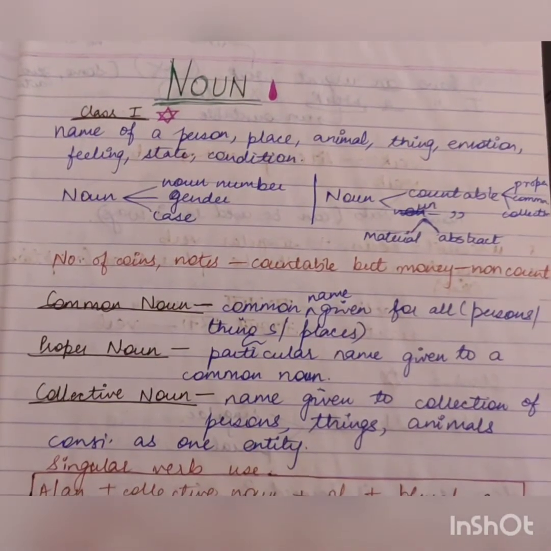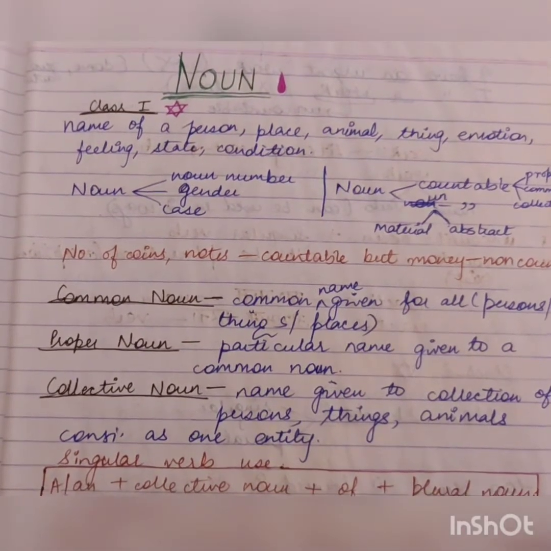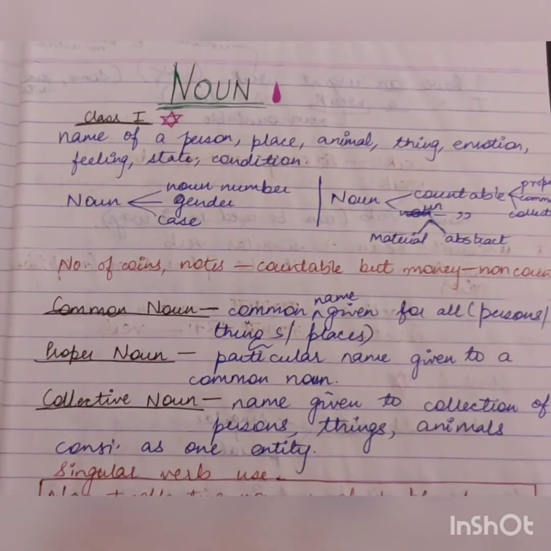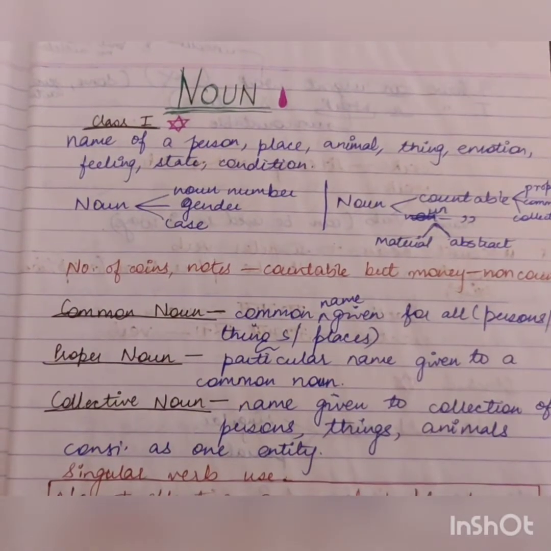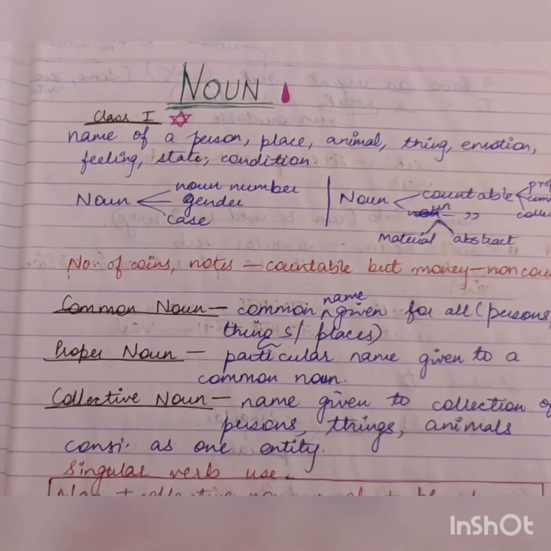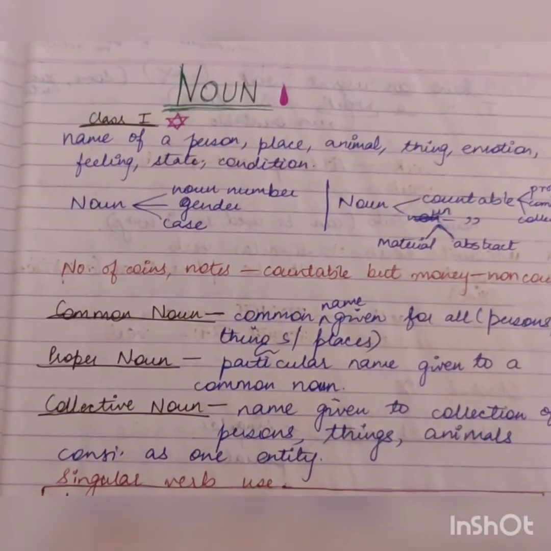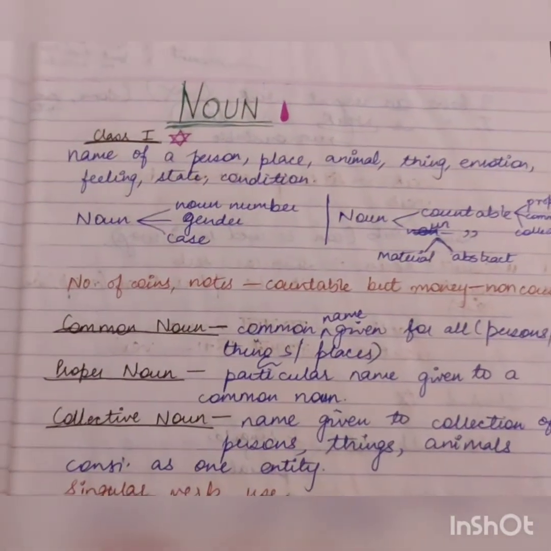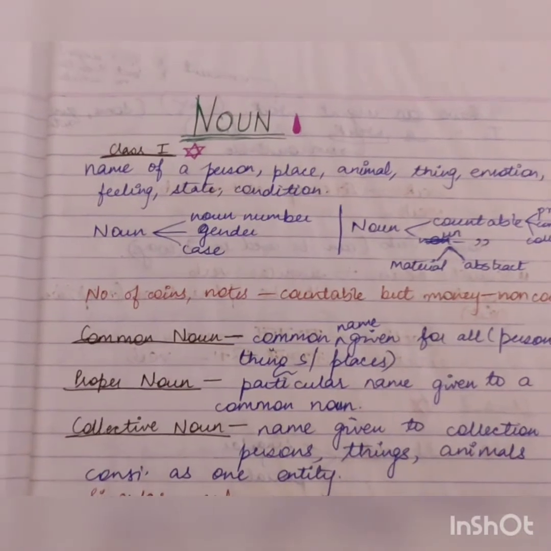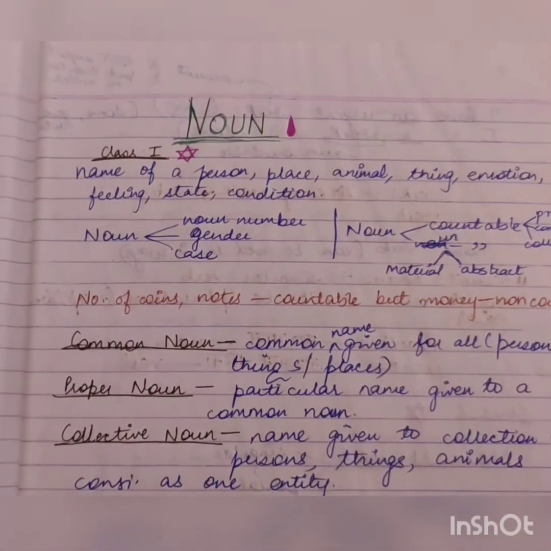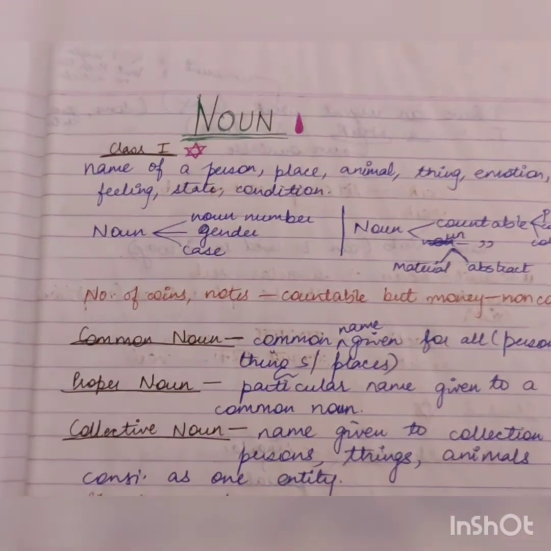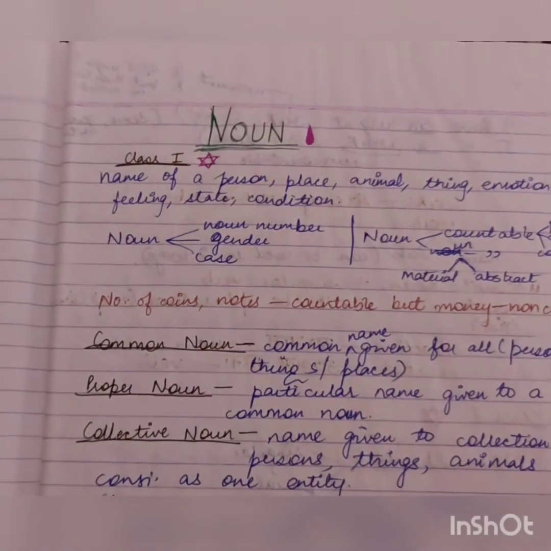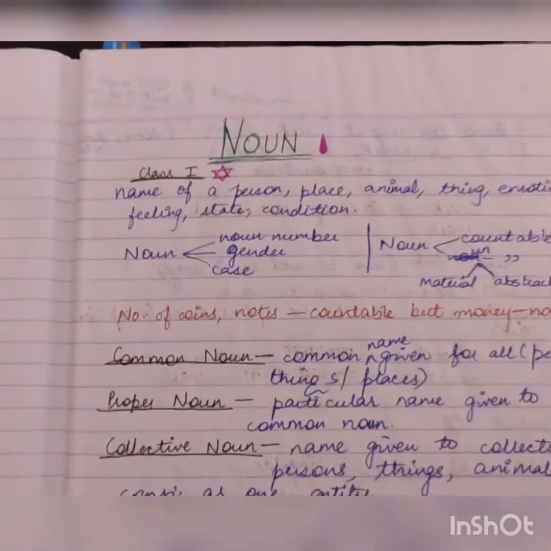Okay, so noun, as you know, when we say noun, that means nomenclature, right? Nomenclature means naming something. कुछ भी चीज़ का अगर आप नाम दे रहे हैं, किसी का भी आप कुछ नाम दे रहे हैं, चाहे वो एक पर्सन हो, प्लेस हो, एनिमल, थिंग, इमोशन, कुछ भी हो, अगर आप उसको एक नाम दे रहे हैं यानी कि वो नाउन हो जाएगा. ठीक है. So noun is nothing but the naming word. You may have heard about this in school that noun is always said to be a naming word. Right now I am using a different word for it, that is nomenclature. So whenever you are nomenclaturing something, you are giving a name to a particular thing, that is nothing but noun.